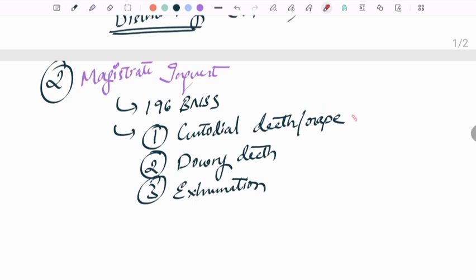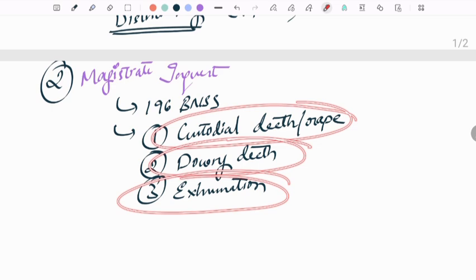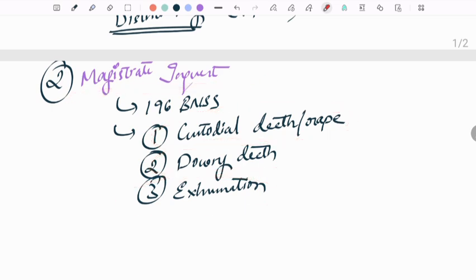So in these 3 cases, custodial death, dowry death cases and exhumation cases, a magistrate inquest will be done. This magistrate inquest is superior to the police inquest. So whenever the question is on magistrate inquest, you should remember 3 main points. It is conducted by the district magistrate, sub-divisional magistrate or any other executive magistrate, it is under Section 196 BNSS, and it is seen in these 3 cases. This is about the main inquests followed in India.